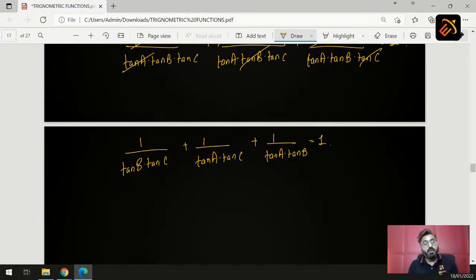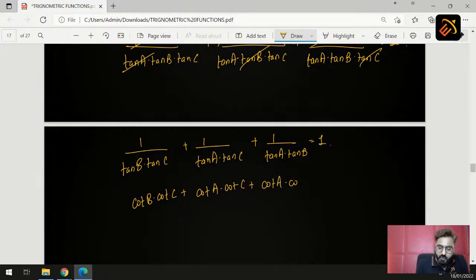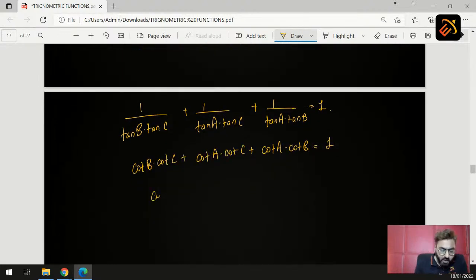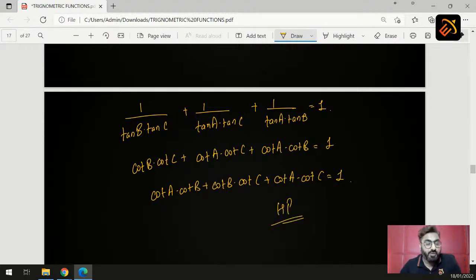What is the relation of tan and cot? They are reciprocals of each other. That means we get cot B cot C plus cot A cot C plus cot A cot B is equal to 1. And when you rearrange these terms, students, we get cot A into cot B plus cot B into cot C plus cot A into cot C is equal to 1, hence proved. And this is how we solve our sum.